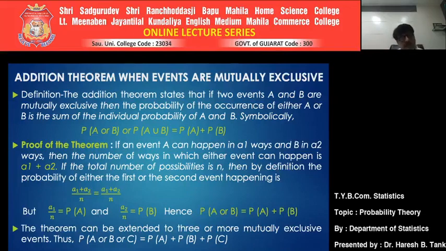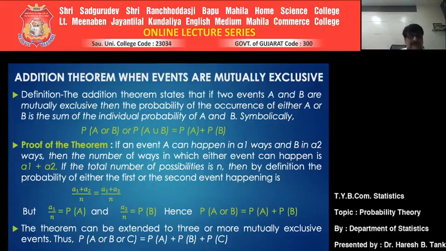If the total number of possibilities is n, then by definition, the probability that either the first or the second event happens is the total number of favorable cases. The total number of favorable cases for either A or B happening is A1 plus A2, divided by the total number of possible outcomes. The total number of possible outcomes is n in this case, which is equal to A1 plus A2 divided by n.